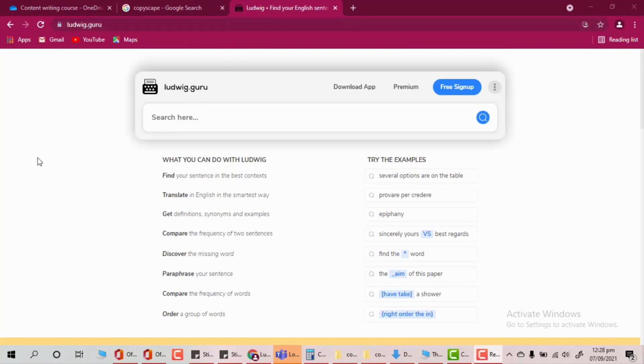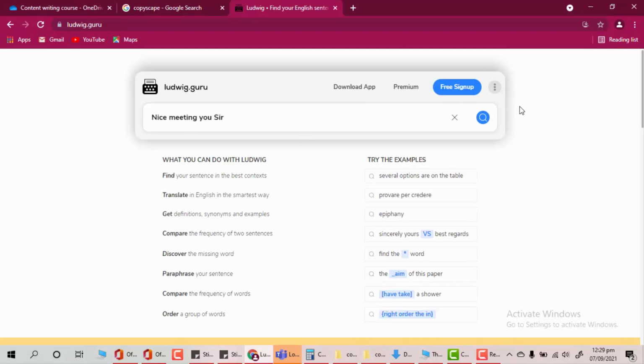Ludwig, as I told you in the previous lecture, is about how people are using the same sentences that you are going to use in your article, right? So for example, let's say I type "nice meeting you, sir," right?